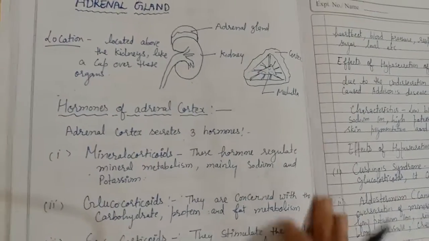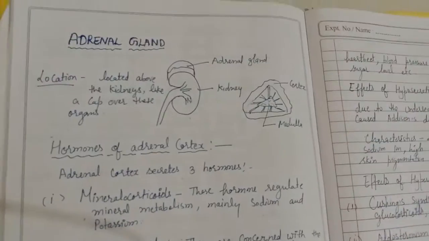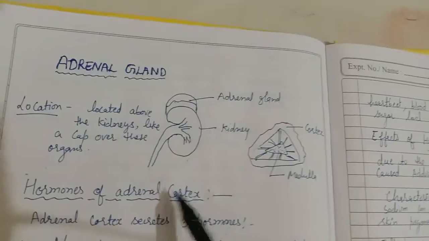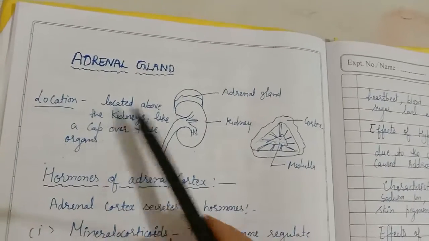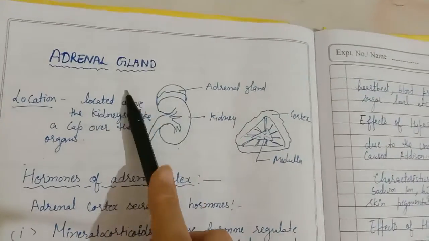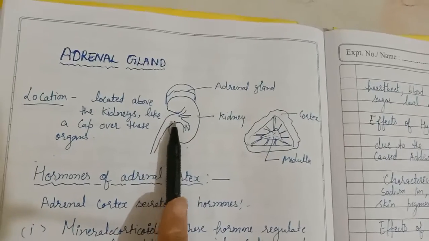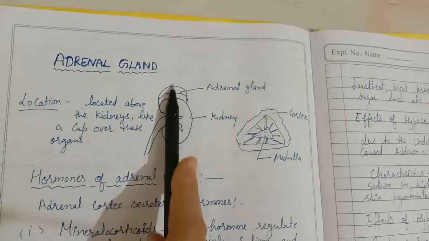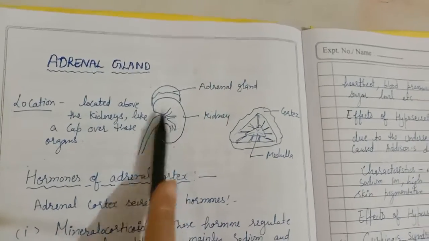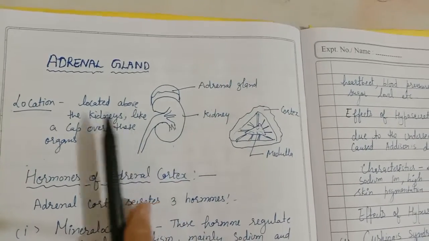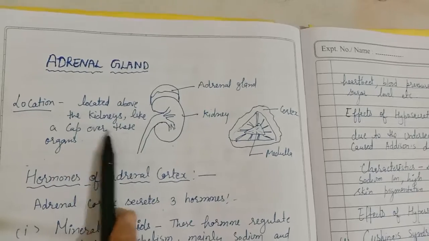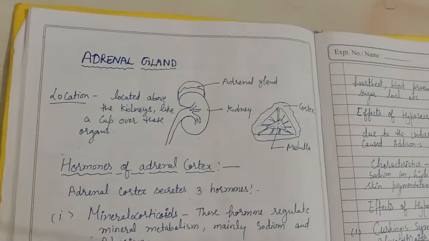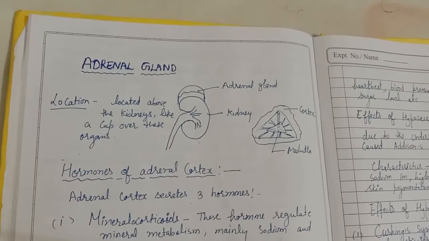The next gland is the adrenal gland. Adrenal means related to the kidney. The kidney is shown here. Just above it is the adrenal gland, like a cap over the kidney. So the adrenal gland is cap shaped.